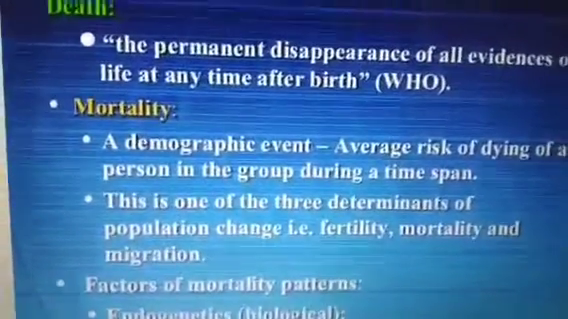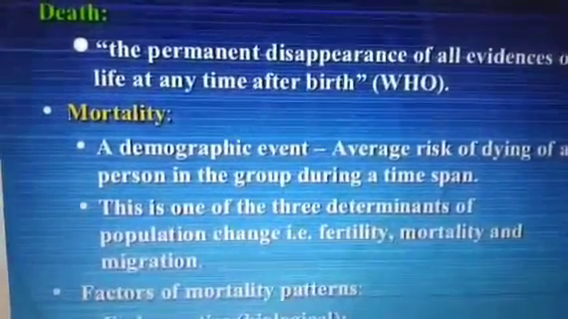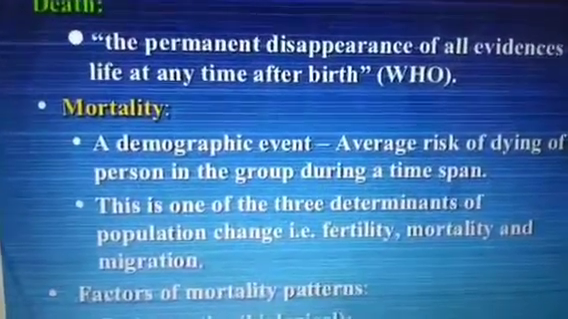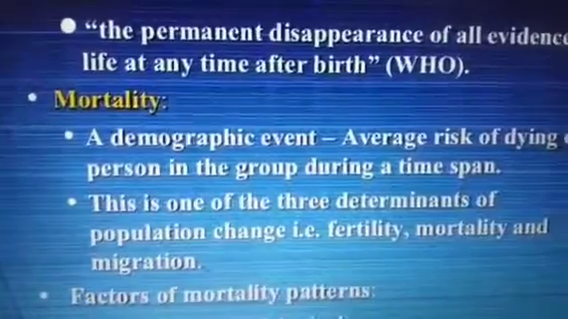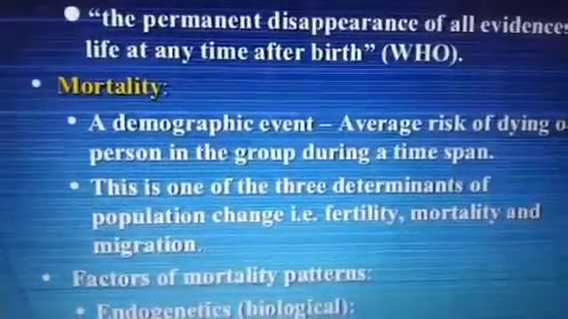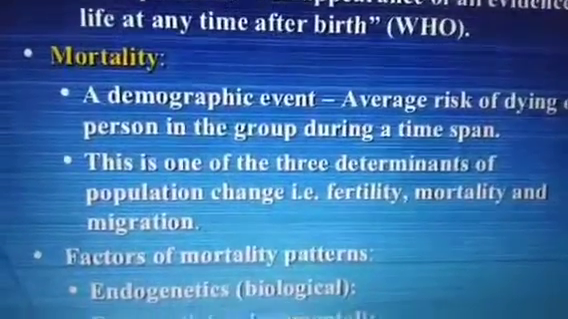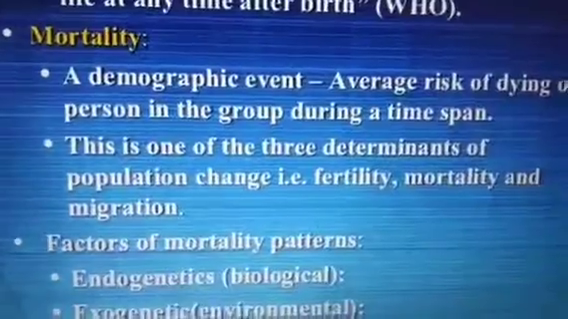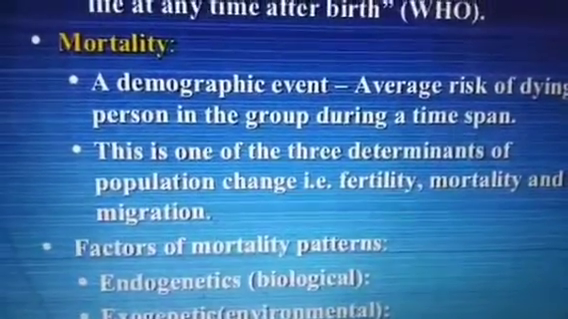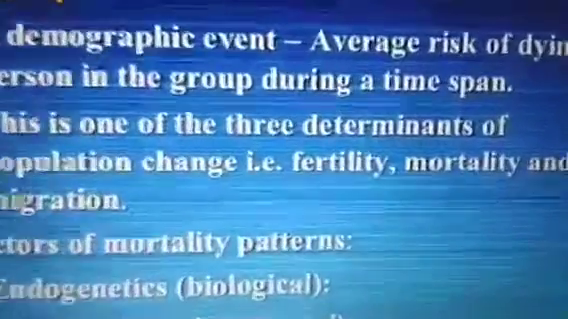So what is mortality? This is a demographic event, that is the average risk of dying of a person in the group during a time span. So this is how the study begins. This is one of the three determinants of population change, that is fertility, mortality and migration. These are the three major components of population change. And today we are dealing with the mortality measurement.